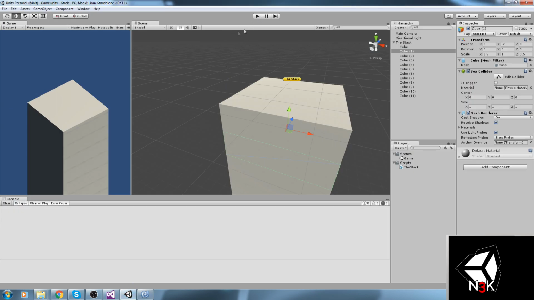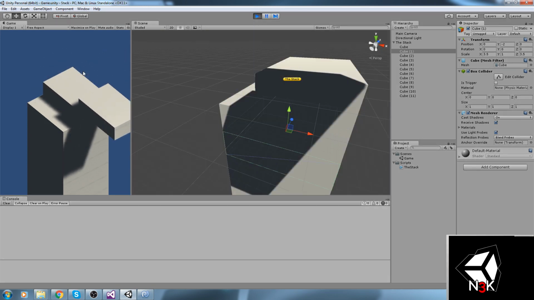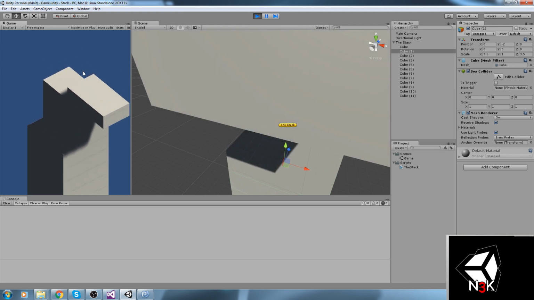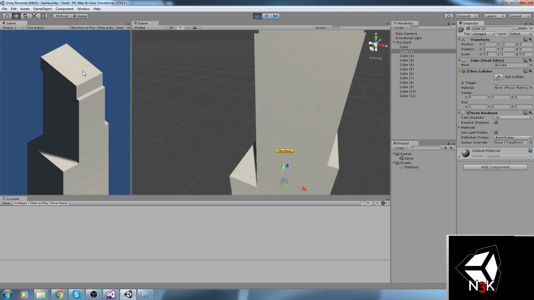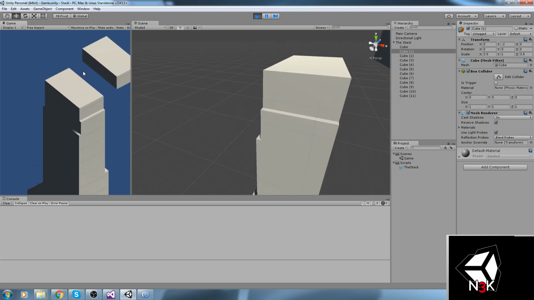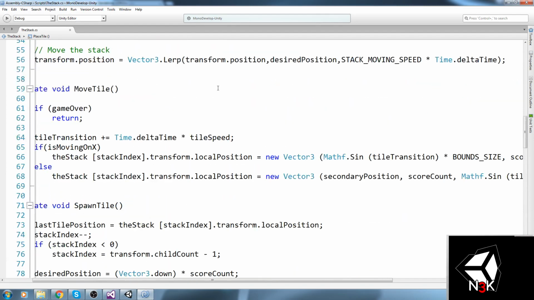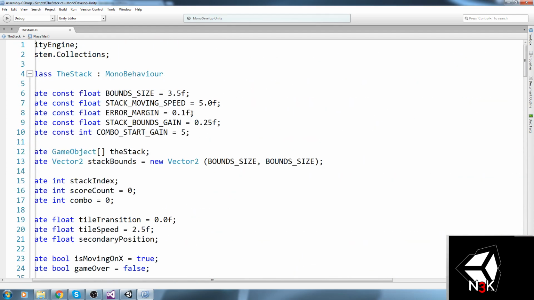I haven't tested it out. Let's go ahead and do that. So if I get 5 perfect, then I should be able to have some gain on my stack size. And it's going to be actually fairly hard. Let me go ahead and increase the error margin. I'm going to be cheating a little bit. So error margin is going to be on 25.